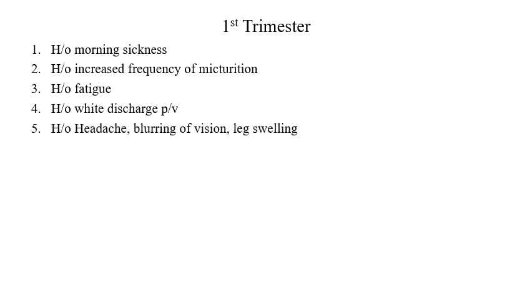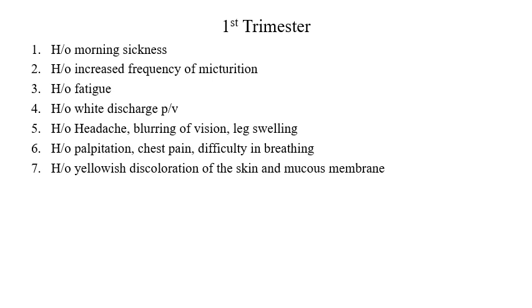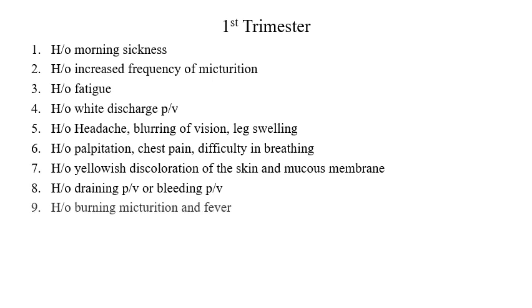History of headache, blurring of vision, and leg swelling is important for us to know. These are the signs of preeclampsia. History of palpitations, chest pain, and difficulty in breathing for cardiovascular disease. History of yellowish discoloration of skin and mucous membranes for jaundice. History of draining or bleeding per vagina; if it occurs in the first trimester, it is an indication of abortion, which is why we need to explore all this. Asking this history is important because most patients can sometimes live with missed abortions. History of burning micturition and fever for urinary tract infection.